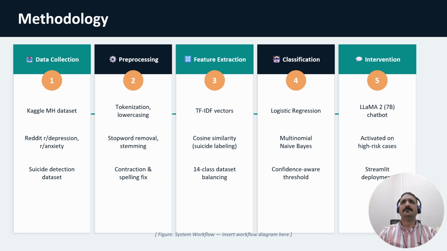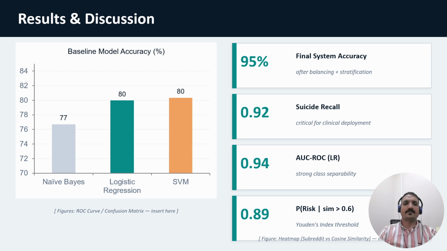and cosine similarity. For the classification, we train different machine learning algorithms, like logistic regression, multinomial naive Bayes with a confidence threshold, and we also trained the support vector machine, and the intervention was done by Llama 2 with 7 billion parameters. So what's the crux of this research? I will explain the crux of this research before going into the metrics.